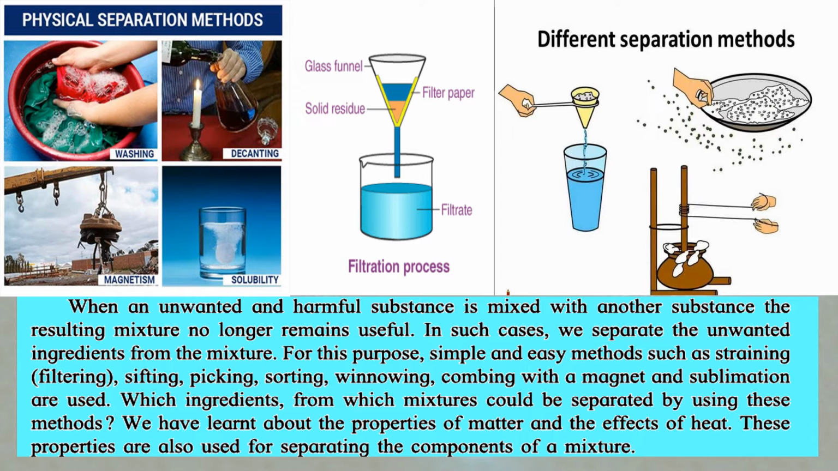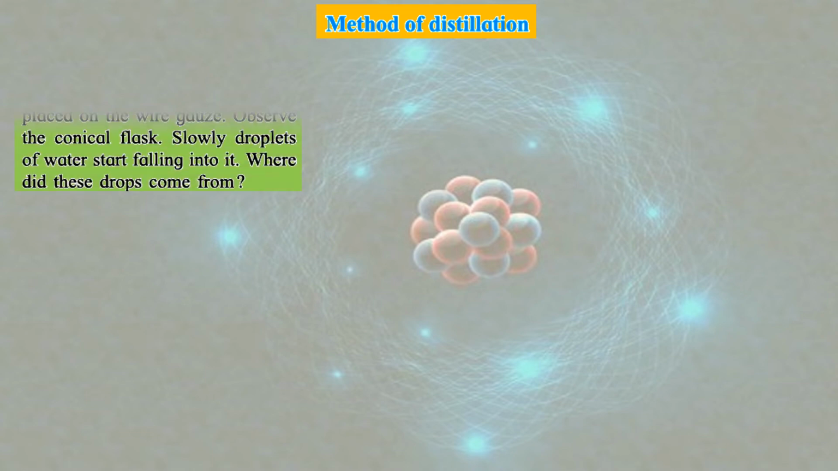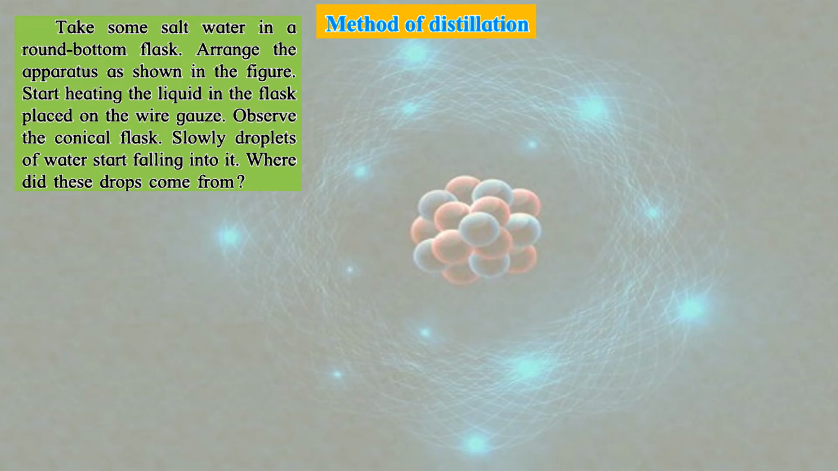We have learnt about the properties of matter and the effects of heat. These properties are also used for separating the components of a mixture. Method of distillation. It is a very interesting method and it is used for purifying and separating substances, okay, separating a mixture. So let us see how it is done. It can be done in your class, in your school also, in your science laboratory.